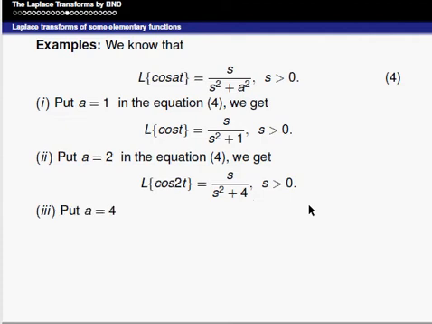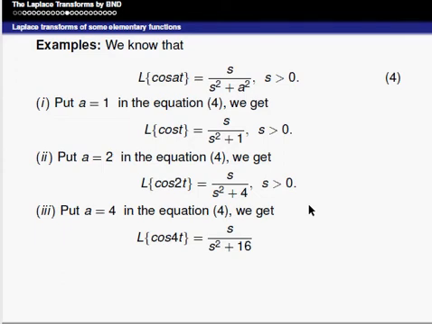Similarly, put a is equal to 4 in equation 4, we get Laplace of cos 4t is equal to s divided by s square plus 4 square, that is s divided by s square plus 16, s is greater than 0.